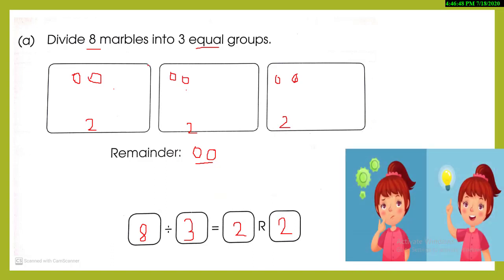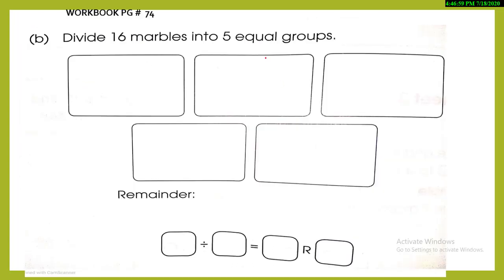I hope that my students start understanding the concept. And if you just think about how to divide the marbles into groups, then this will be very easy. Okay, let's move on. Now open your workbook, page number 74. And did you notice that the numbers are gradually increasing? So let's see what they are saying. Divide 16 marbles into 5 equal groups. Equal means no group can have fewer or more marbles than any other group. So let's start doing it. Draw the marbles with me.